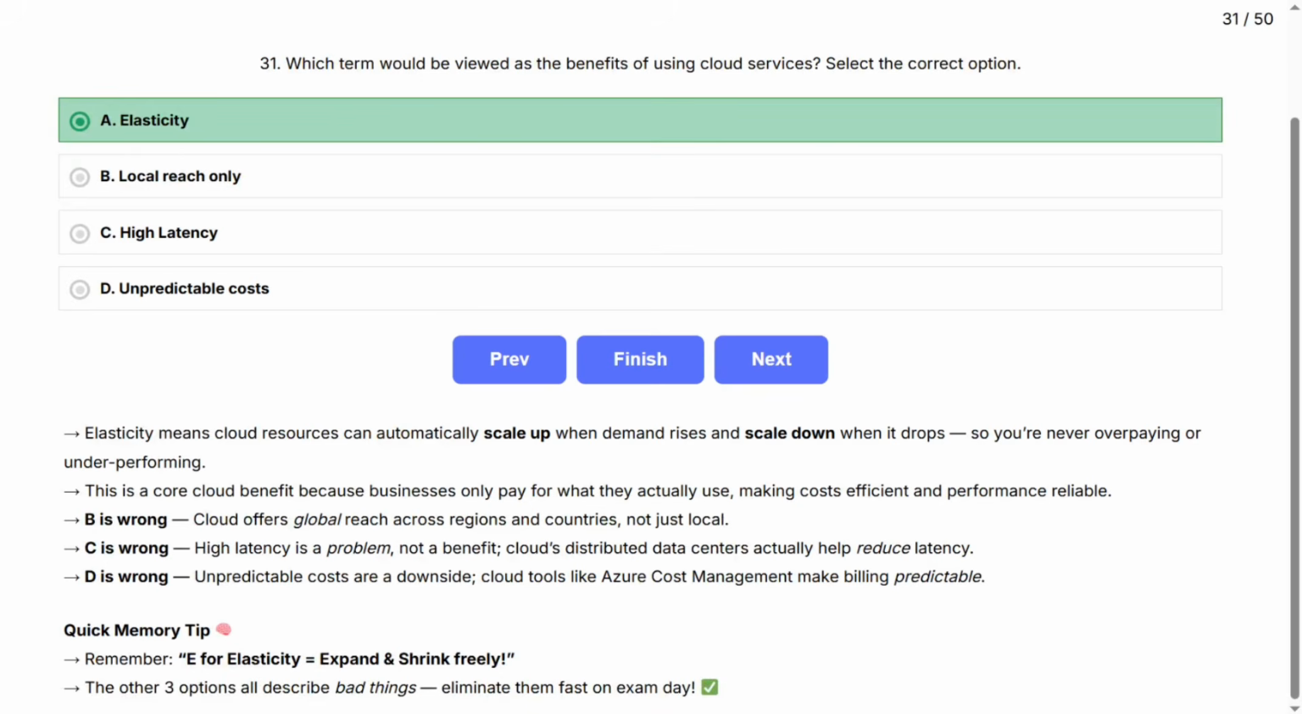Quick memory tip. Remember, E for elasticity, expand and shrink freely. The other 3 options all describe bad things. Eliminate them fast on exam day.